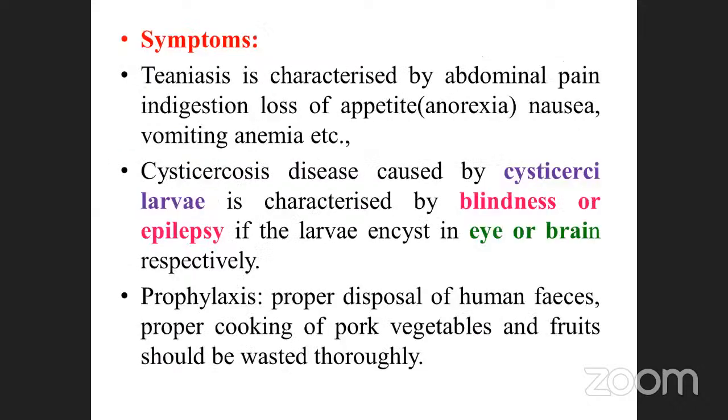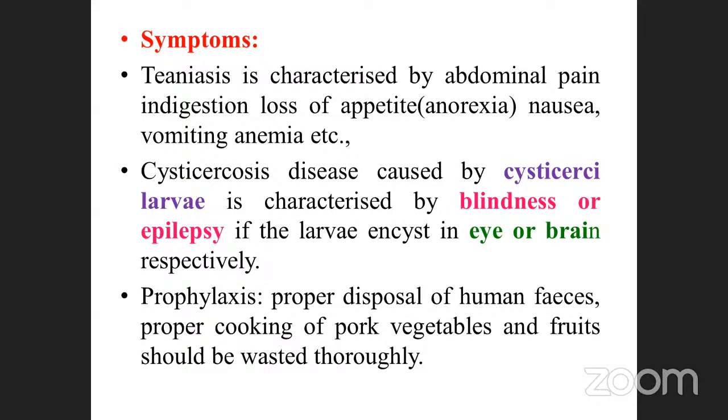So these are the symptoms. Teniasis is characterized by abdominal pain, particularly in small and young children. Nowadays they are provided tablets for this. One of the tablets is called albendazole. Very, very important, just note it down.